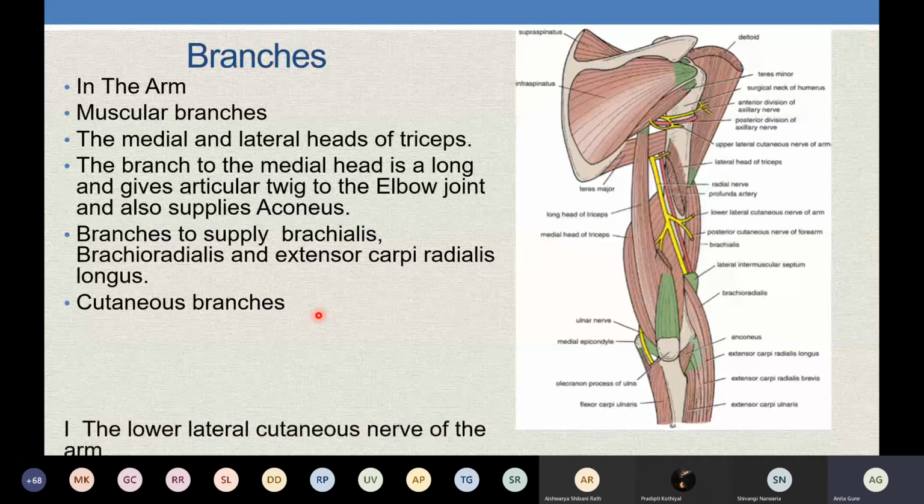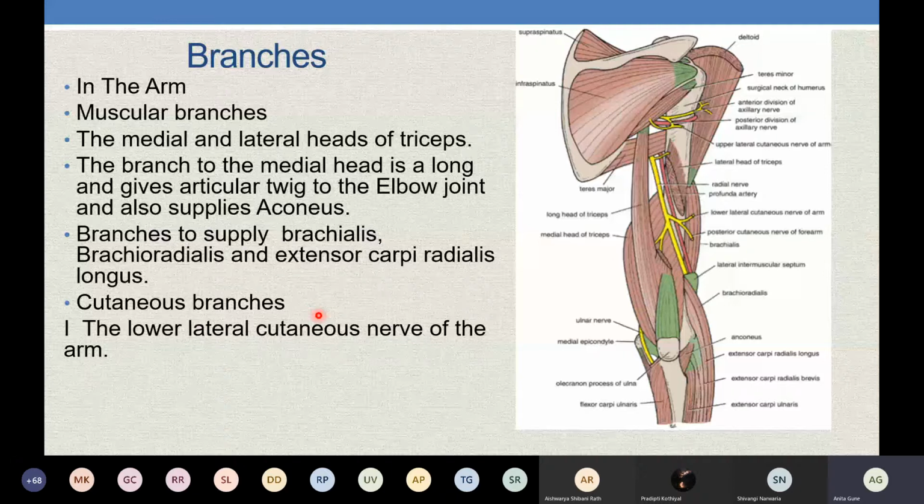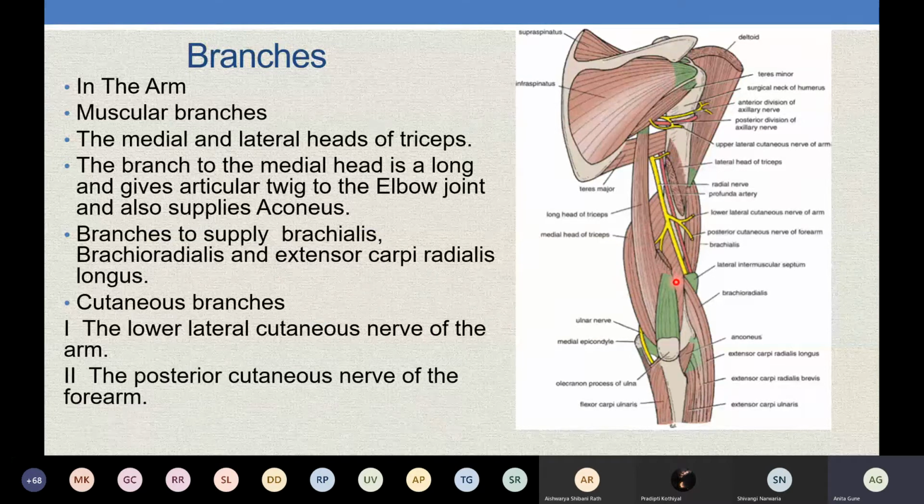It gives cutaneous branches in the spiral groove itself, and there are two branches. One is the lower lateral cutaneous nerve of the arm. Another is the posterior cutaneous nerve of the forearm.